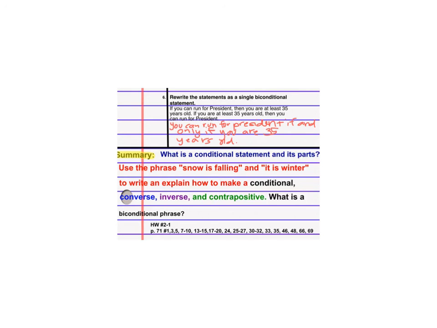All right, summary. What is a conditional statement? What are the parts? So talk about the hypothesis P, the conclusion Q, that it needs to be written in if something, then statement. Okay, then you're going to use the phrase snow is falling, it is winter. And you're going to make a conditional, a converse, an inverse, and a contrapositive. Lastly, what is a biconditional phrase? The if and only if stuff we did in examples 5 and 6.